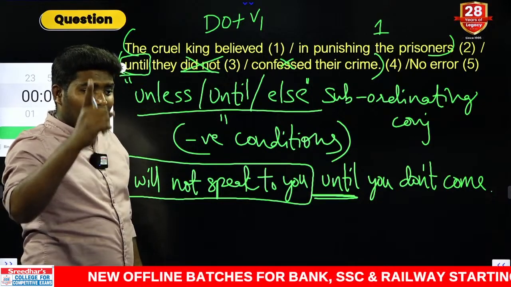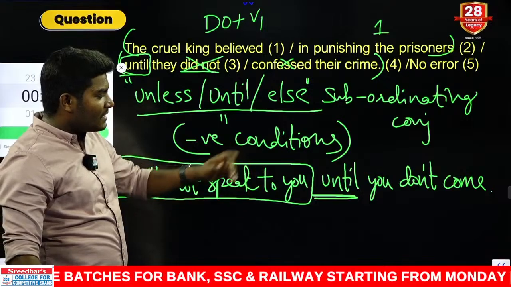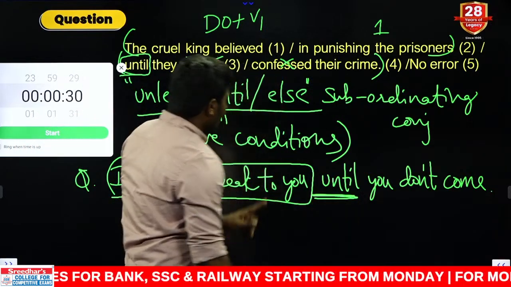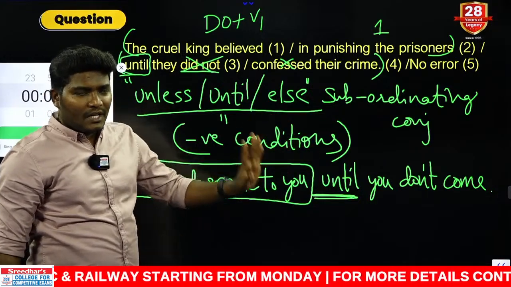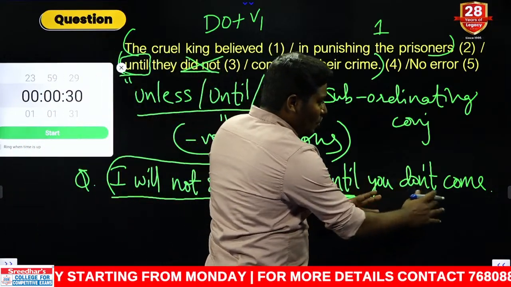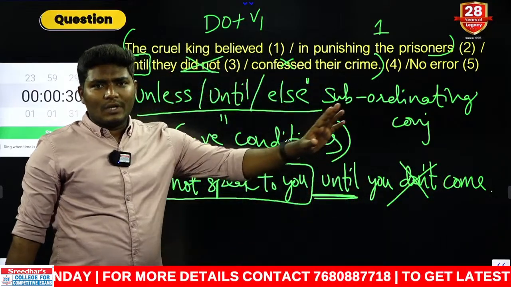Are you all getting the correct answer? Yes, yes. That is the point. That is how you have to answer. Yes, very good. That is redundant. Already that is a negative. Already until is given, that is already a semi-negative word, that is a negative condition. Again, you should not repeat a negative. So here, "until you don't come" is wrong. What is the correct answer? Until you come. Just eliminate the word don't.